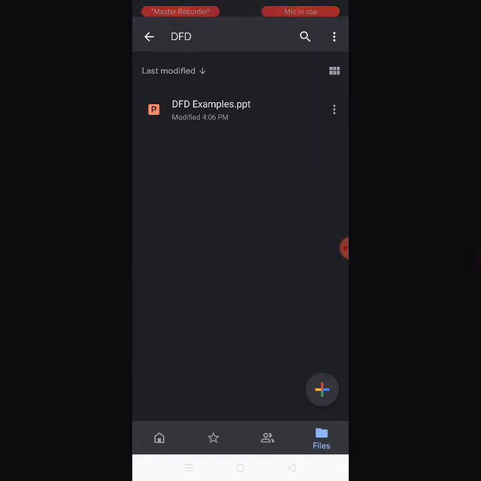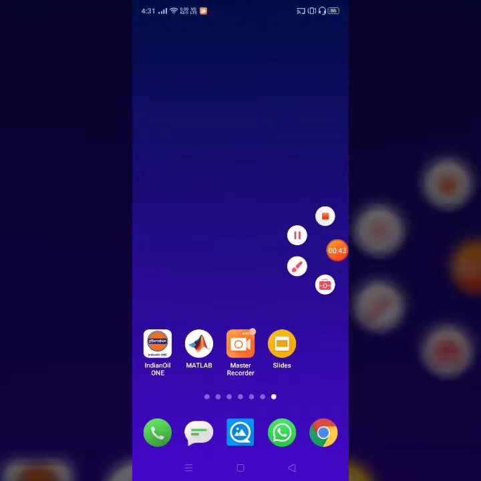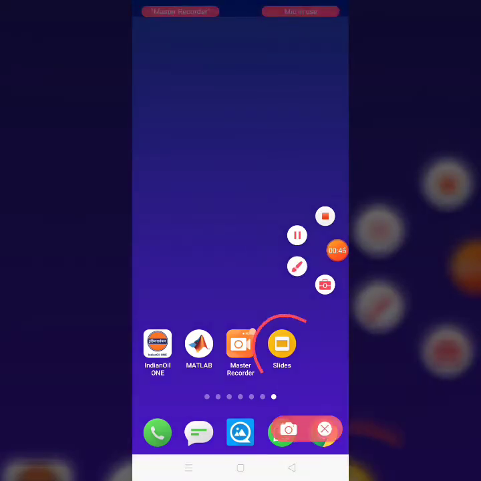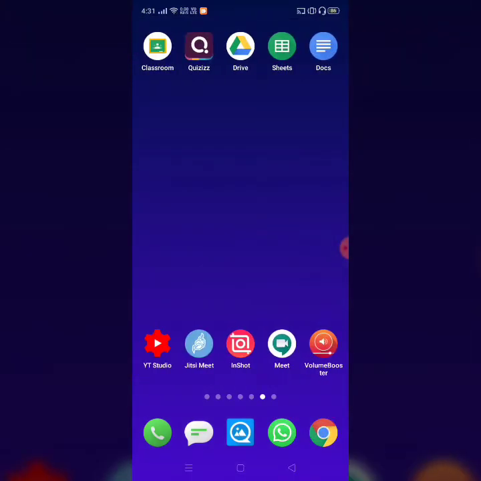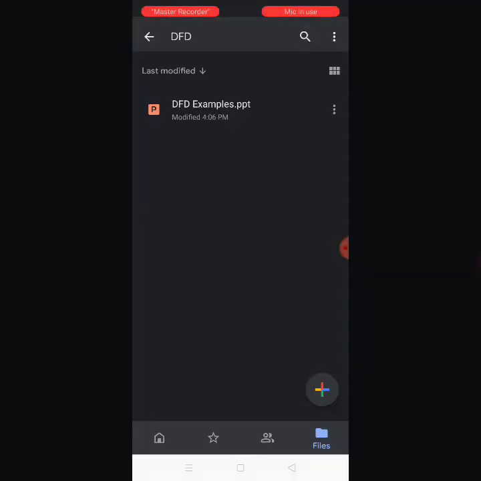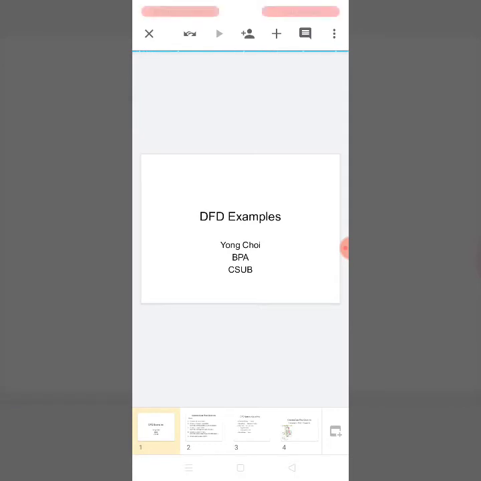But if you are using Google Slides, because all those things are Google products, it helps you to edit the document online. So it won't create a duplicate copy in your mobile phone. I suggest you use Google Slides if you want to edit any PowerPoint slides online. Fine. So let me show you that application here on the bottom. Yes, here you could see it has already been installed. Just click on this file, and you could see it has been opened in Google Slides.